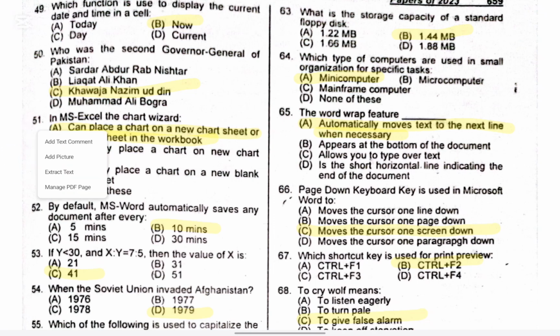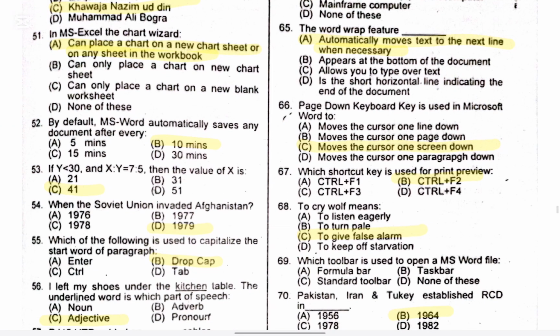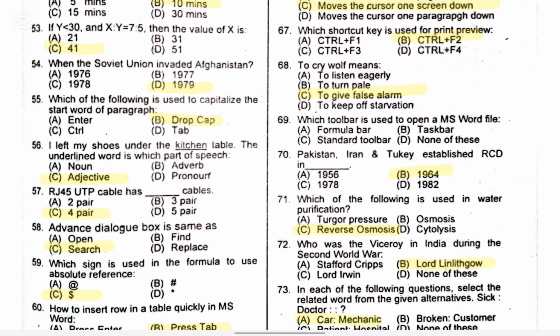Question 51. In MS Excel, the chart wizard. Right option is A. Question 52. By default, MS Word automatically saves any document after every. Right option is B. Question 53. If y is less than 30 and x and y are in the ratio 7 to 5, then the value of x is. Right option is C.